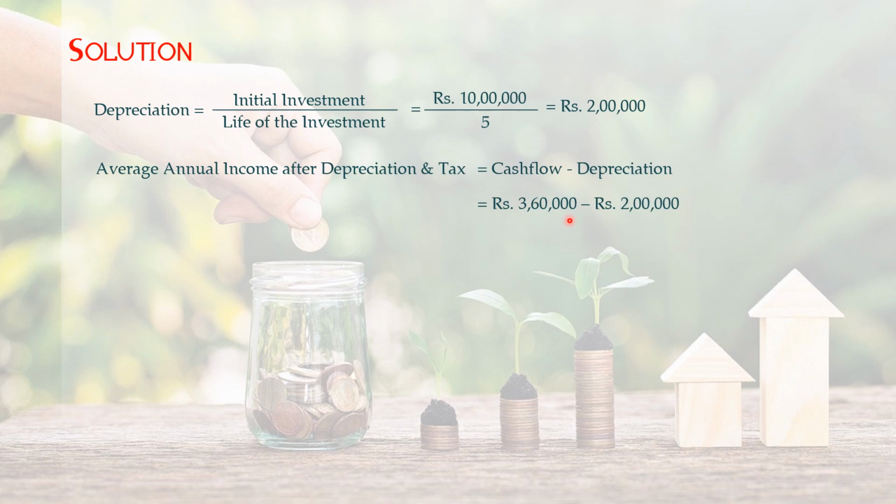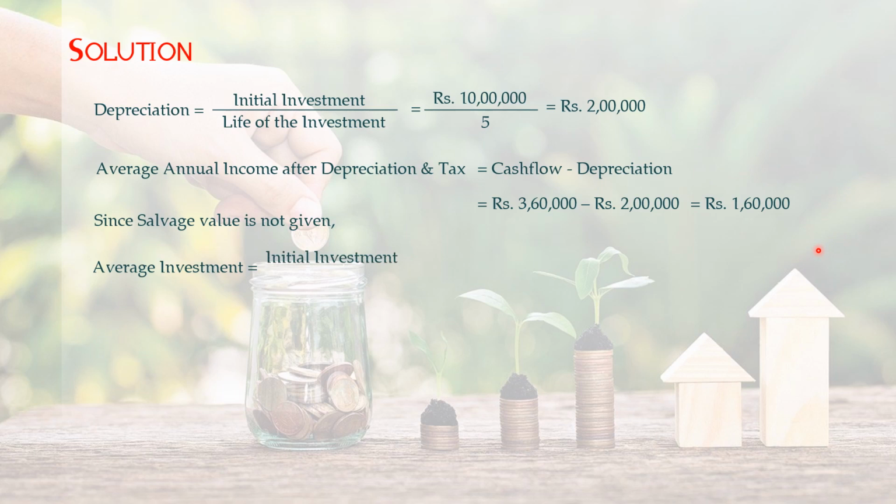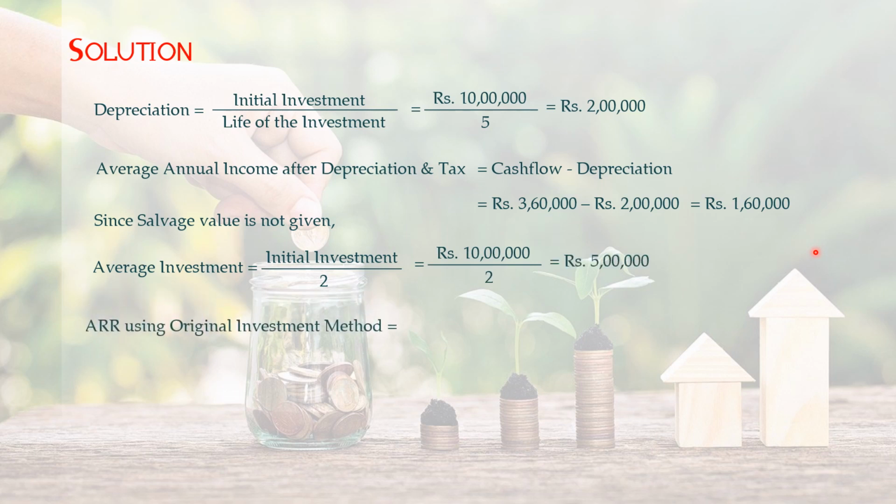Cash flow is rupees 3,60,000 minus depreciation rupees 2 lakh, so the average annual income after depreciation and tax is rupees 1,60,000. Next, since salvage value is not given, average investment is equal to initial investment divided by 2. Initial investment is rupees 10 lakh divided by 2, which is equal to rupees 5 lakh.